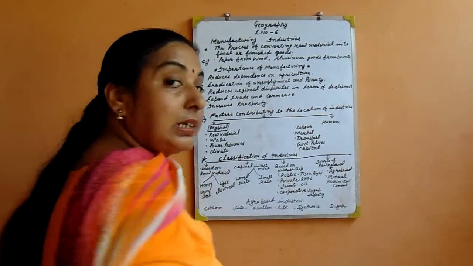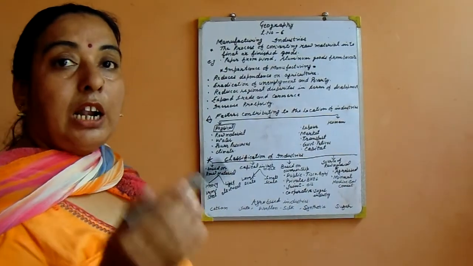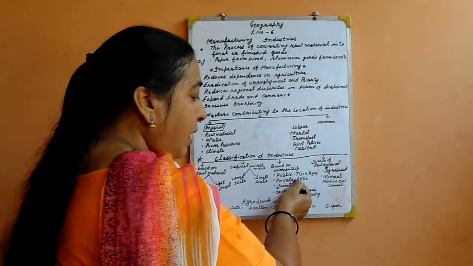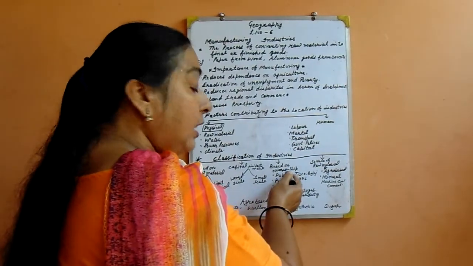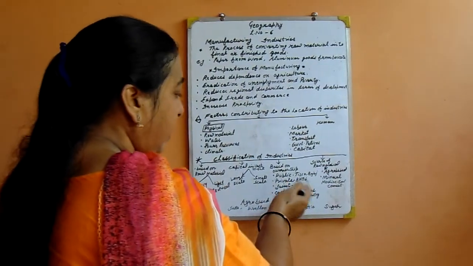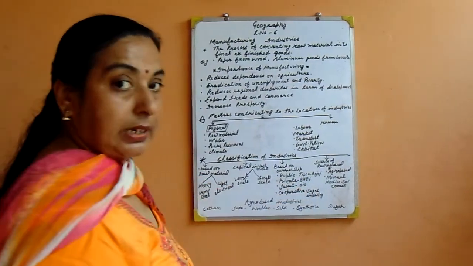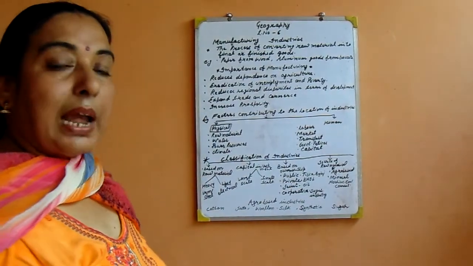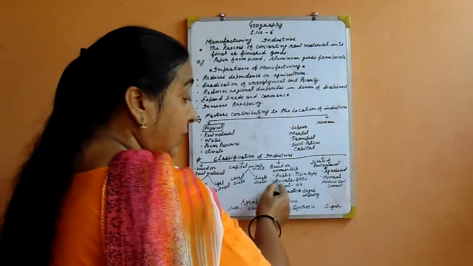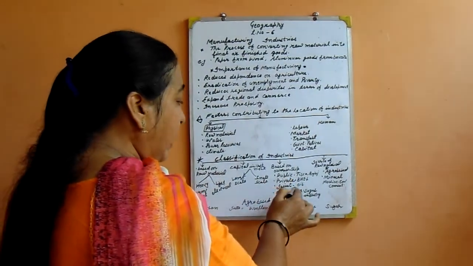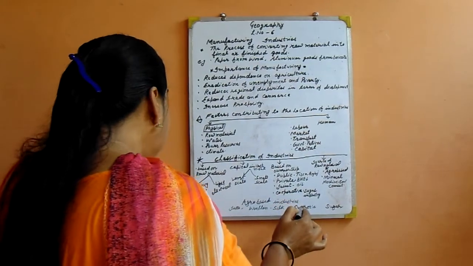Then private industry, owned and controlled by an individual. Loss and profit will be the private individual's, and in the government sector, loss and profit will be the government's. Then joint sector industries, where both the public sector and private sector work together. Now, fourth type of industry is cooperative industry.